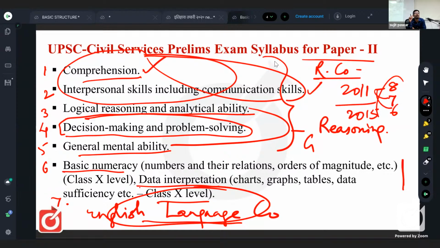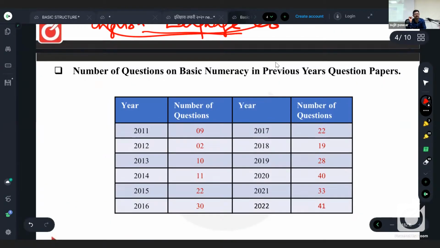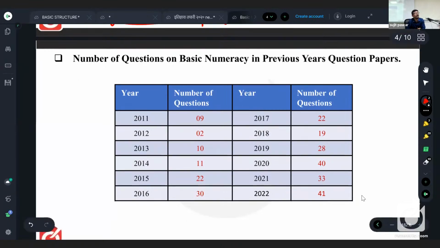From the scope of maths point of view, I would like to tell you how many questions were asked in the past 12 years in the CSAT pattern. I have it here on the screen, and online friends, you will be getting the screen shared. So, number of questions: in the first year, 2011, there were 9 questions related to basic numeracy, that is maths, out of 80 questions.